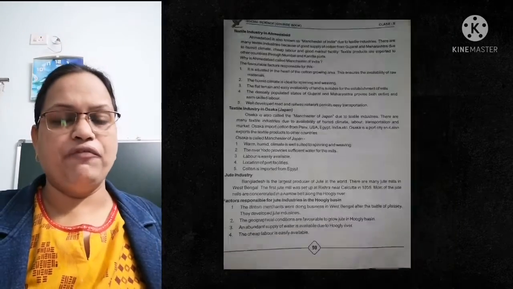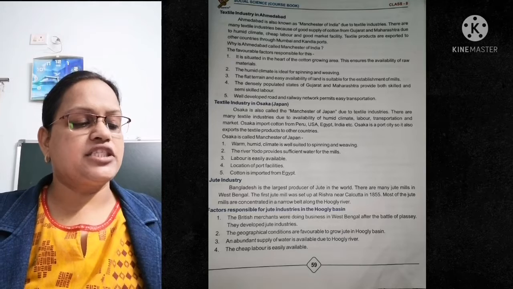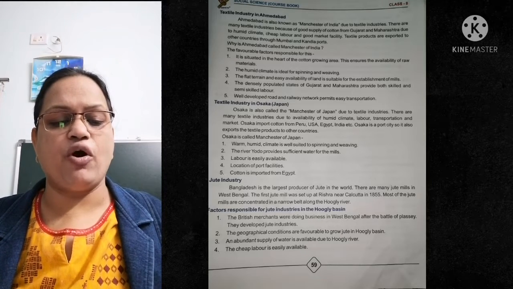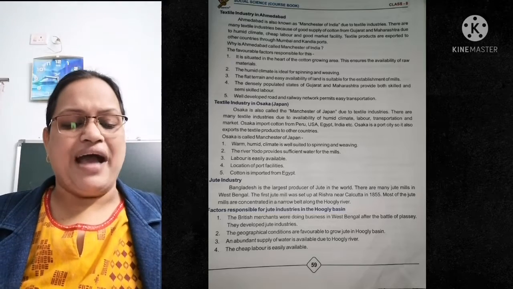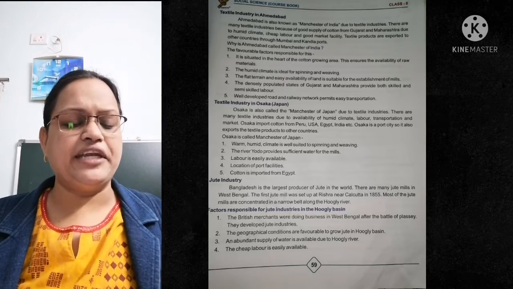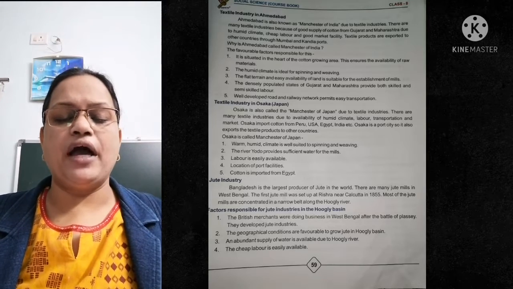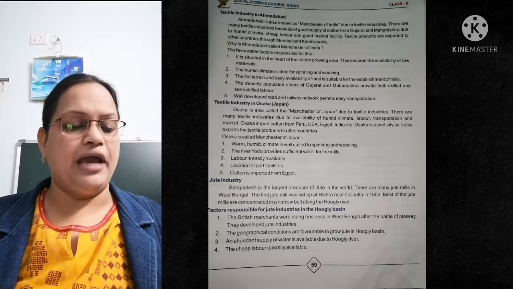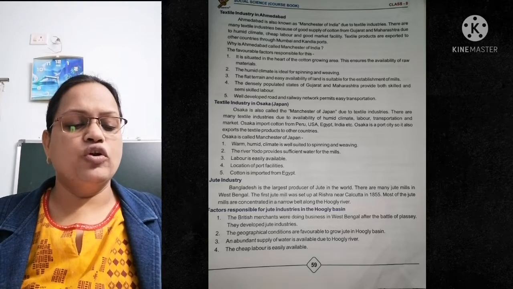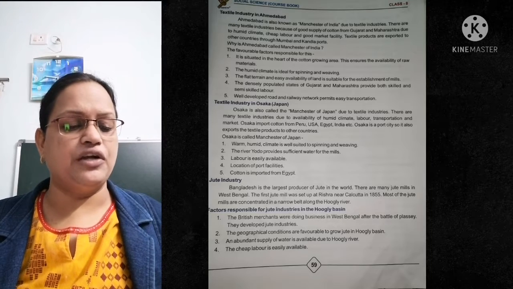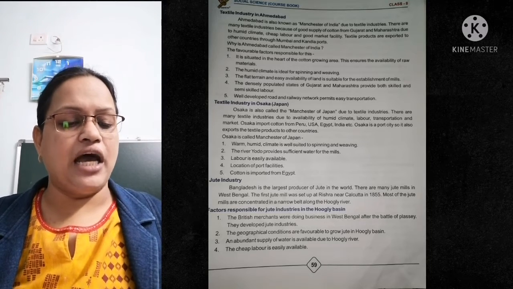Now take your page number 59. Now textile industries in Ahmedabad. Ahmedabad is known as the Manchester of India. Underline it, Manchester, because many textile industries are there. There are many textile mills because of good supply of cotton from Gujarat and Maharashtra, humid climate, cheap labor and good market facilities there. Textile products are exported to other countries through Mumbai and Kandla ports.